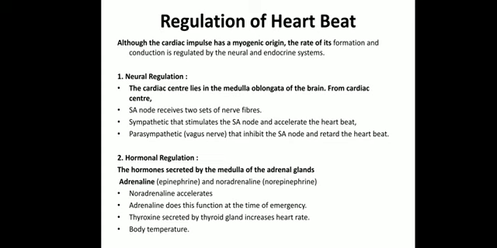Apart from neural regulation, we can also see hormonal regulation of the heartbeat. The hormones are secreted by the medulla of the adrenal gland. We have seen there are two parts, the medulla and the cortex. The medulla part of the adrenal gland is responsible for the secretion of adrenaline, also called epinephrine, and noradrenaline, or norepinephrine. These two hormones are responsible for regulating the heartbeat.